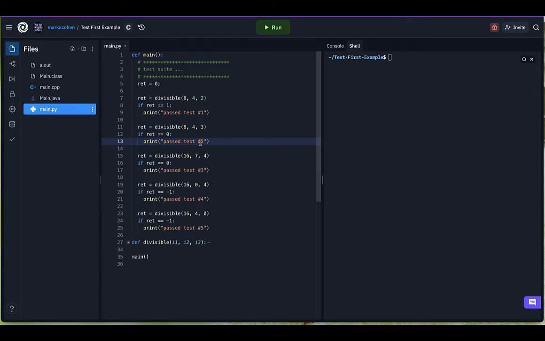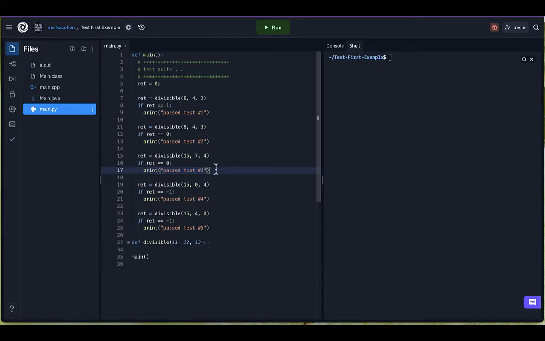Okay, another place where we could get a 0 back is if the first parameter is not evenly divisible by the second parameter. And that's what I'm testing here in test 3. So I figured out, well, here's another case where I should get a 0, so let's test for it. 16 is not evenly divisible by 7, although it is evenly divisible by 4. But in the situation where that's not true for one of them, it should return 0. So I test that, and I print the fact that it passed the test.